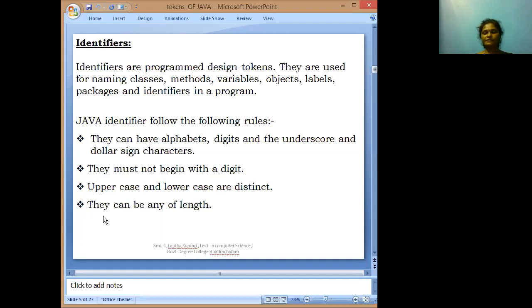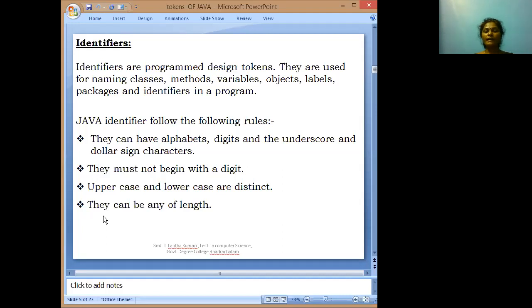Suppose we are taking dayTemperature: day is in lowercase letters, and the T of temperature is a capital letter. Suppose we take first day of the month as the variable name. Here we are taking more than one word. First is in small letters, D is a capital letter, O is also a capital letter, M is also a capital letter.